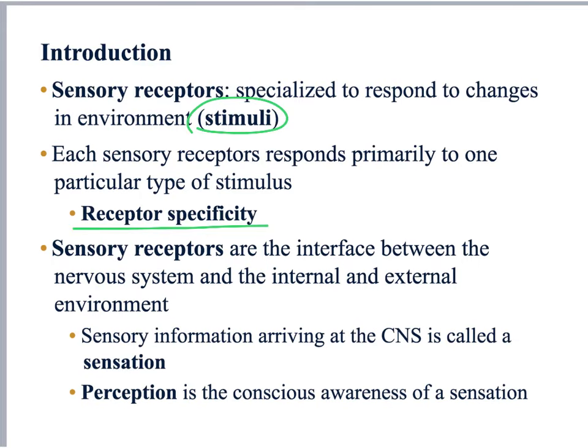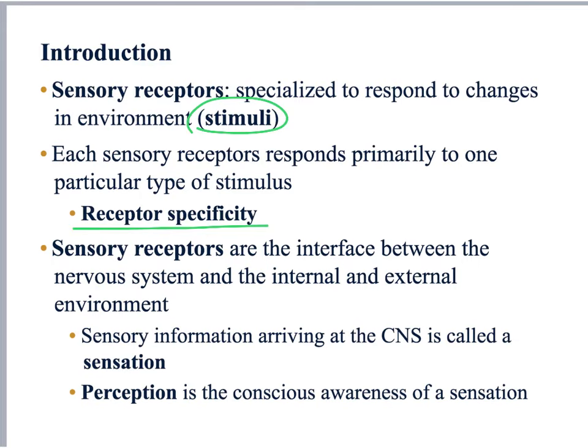Now, we say that the sensory receptors are the interface between the nervous system and the environment. The sensory receptors are capable of informing the central nervous system about the environment because they work as transducers. A transducer is something that can convert one stimulus into another. So what receptors do is pick up stimuli and convert them into action potentials, because action potentials are the way information travels throughout our body.